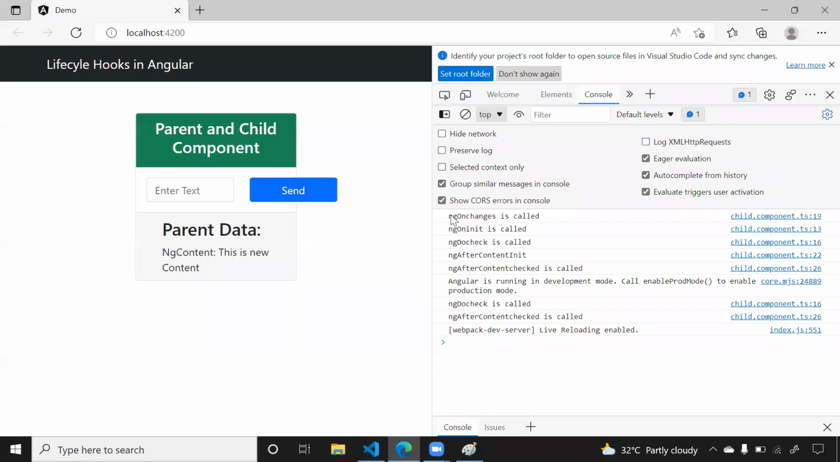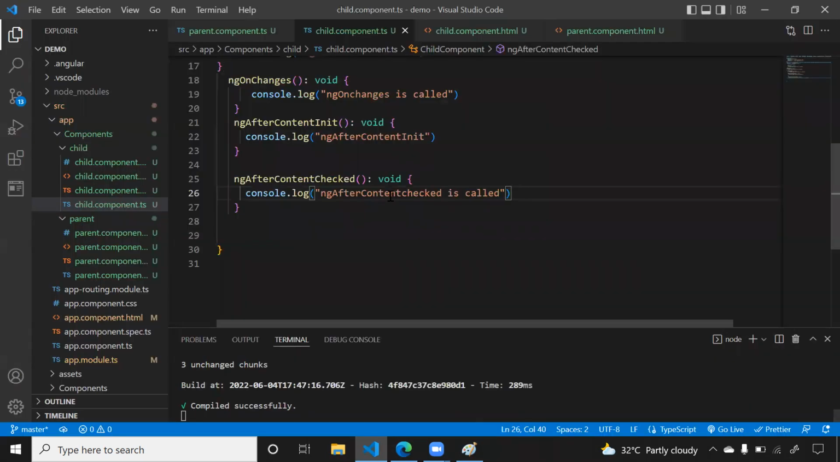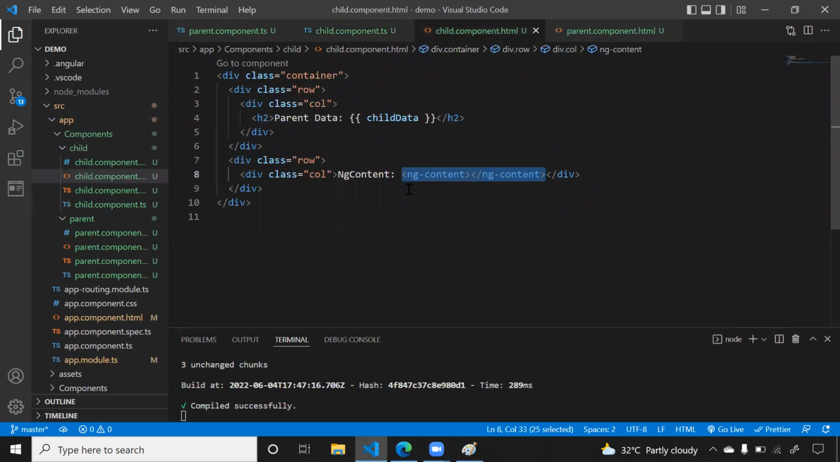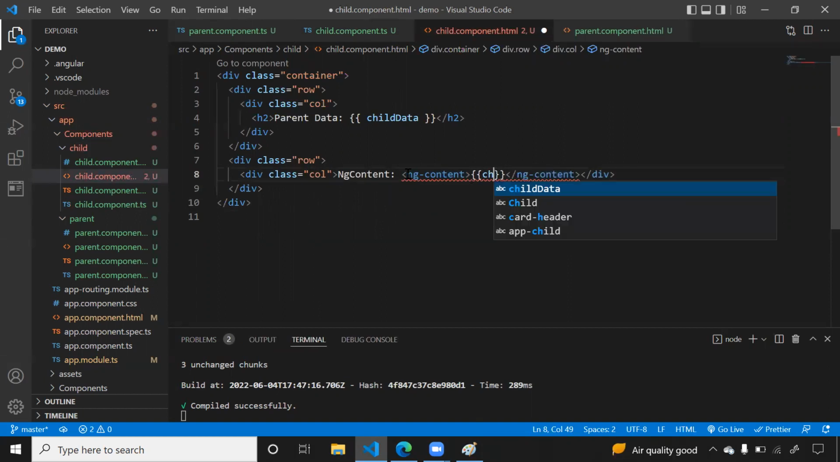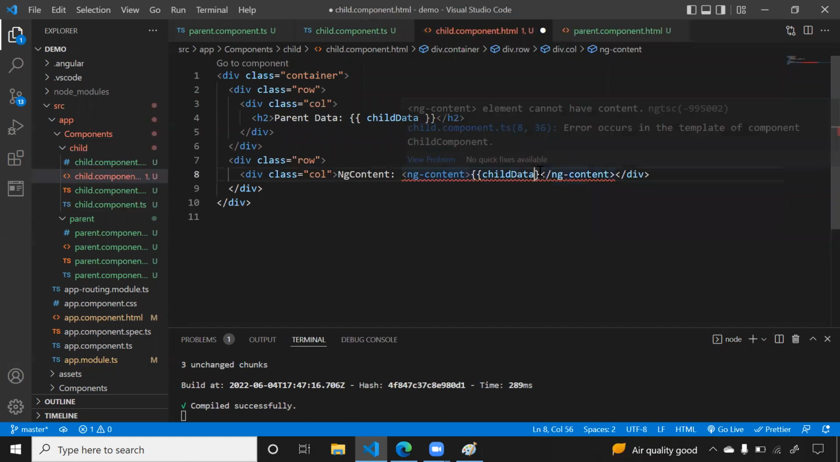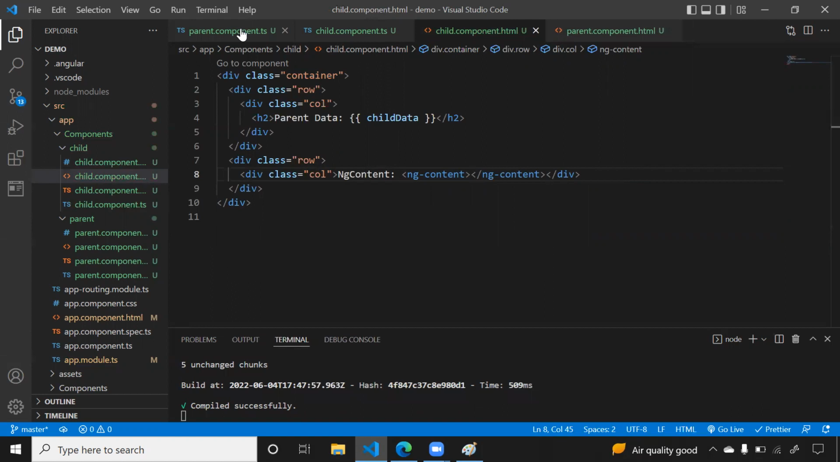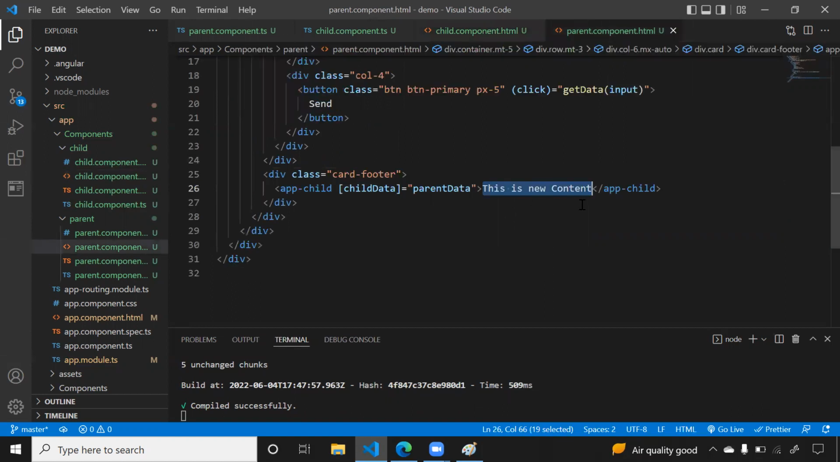Now if you come here, see, this is called, this is called, this is called, ngAfterContentInit is called, then ngAfterContentChecked is called. But ngAfterContentChecked will be called one more time if there are any updates in this ng-content. To get an update, I will go to the parent HTML part. Here this content should get updated, right?